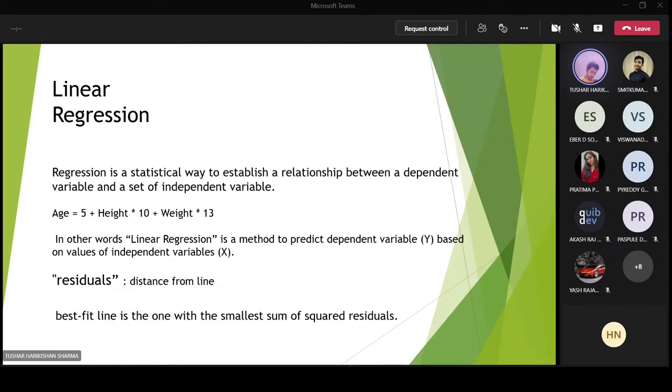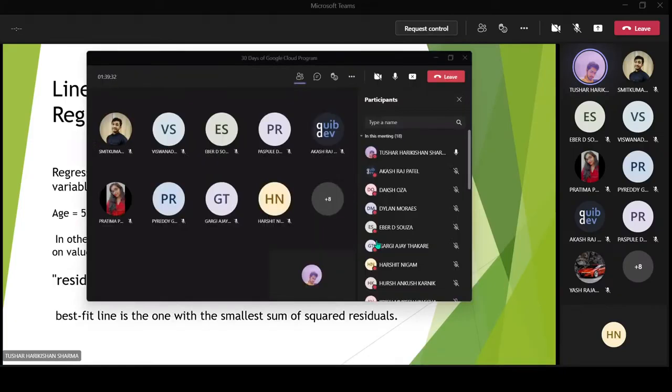So can someone just revise what is regression actually and why do we use regression? I guess we have done this on day 4. Okay, so I just want one person to revise it. Either you can text here, or you can unmute your mic, or else you can just type it on the group.